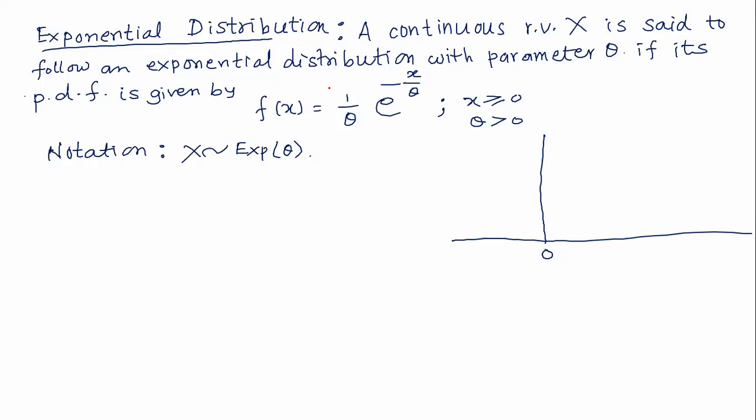If I say the lifetime of an electronic bulb is 1000 hours, then accordingly we associate a value of theta as 1000 or something like that. During a discussion, there is some fixed value of theta.